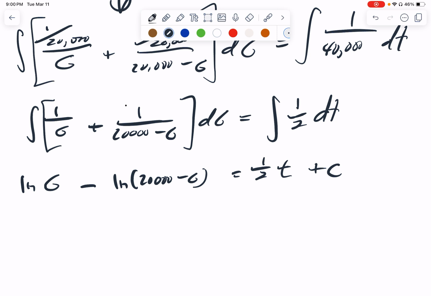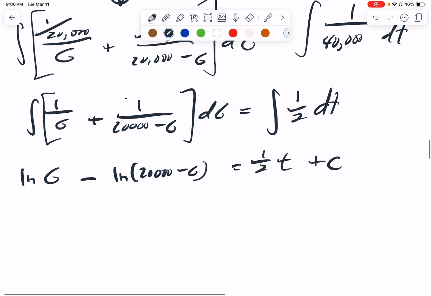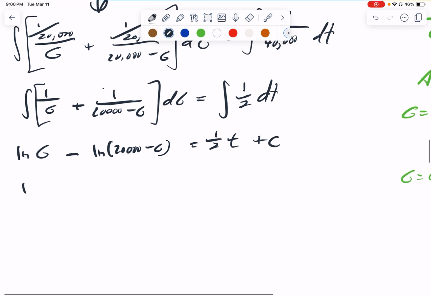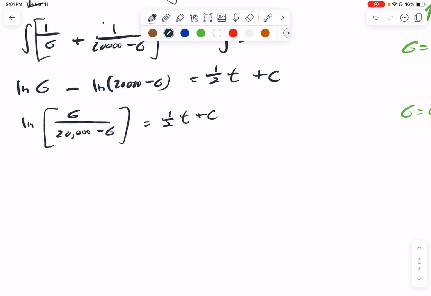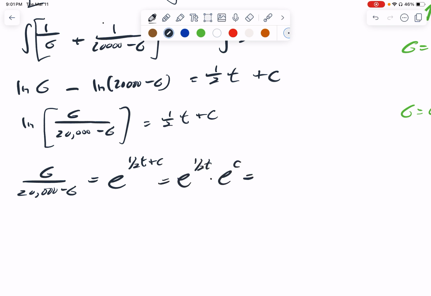So we're done with the calculus, but we have to do quite a bit of work to solve for G. So first I'm going to use a log rule. Subtraction of logs can be rewritten as log of the quotient. And now e to the left is equal to e to the right, so they cancel over here. And I would have e to the 1/2 t plus c, which is e to the 1/2 t times e to the c. This is just an unknown constant, so I will rename it c and put it in the front.